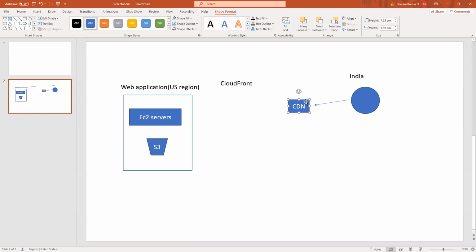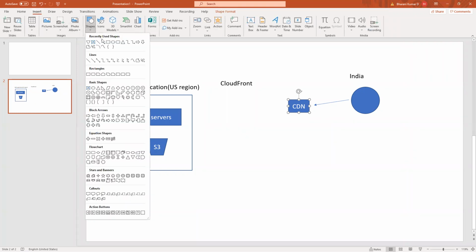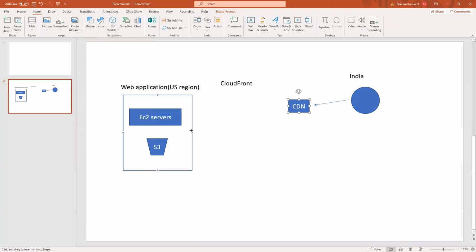Since we have opted for CDN, now the traffic coming from this Indian region will not directly go and hit EC2 servers or the S3 bucket. It will first go to the CDN, and from there to the S3 bucket or EC2 servers.